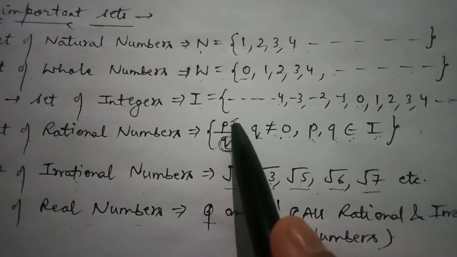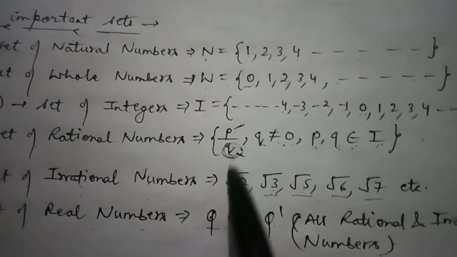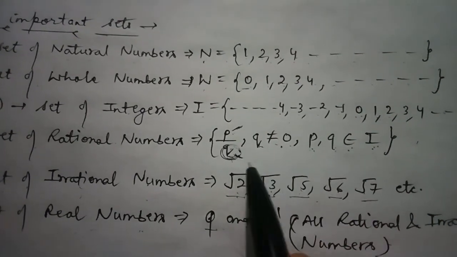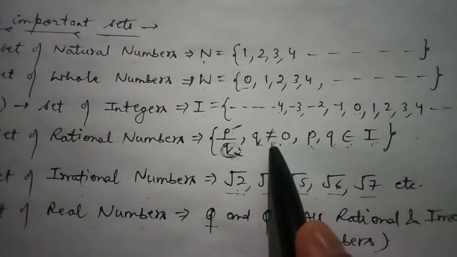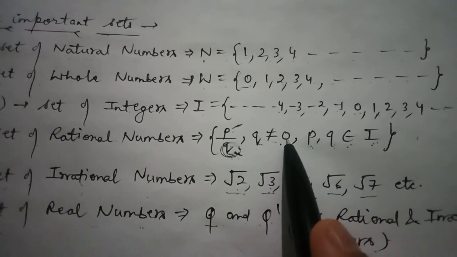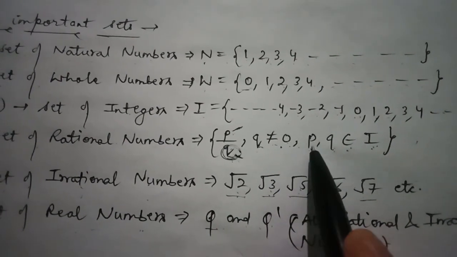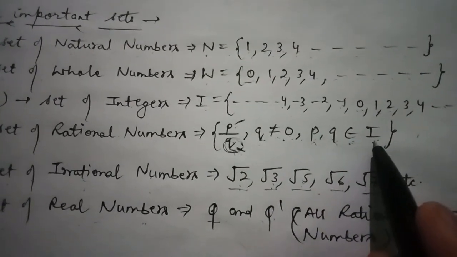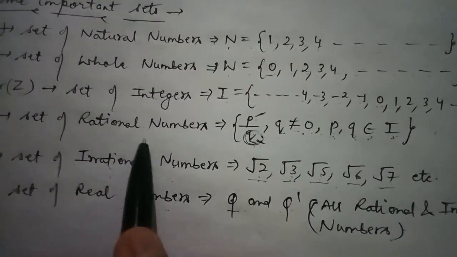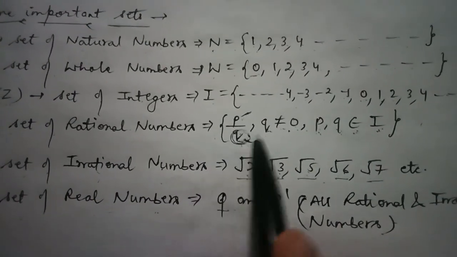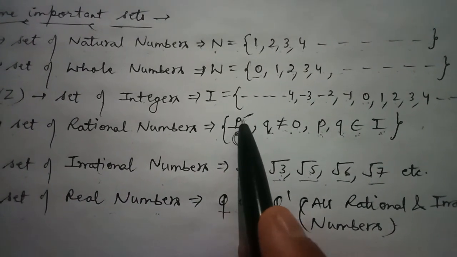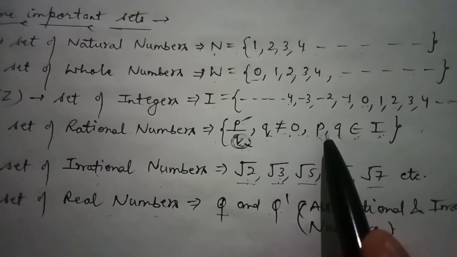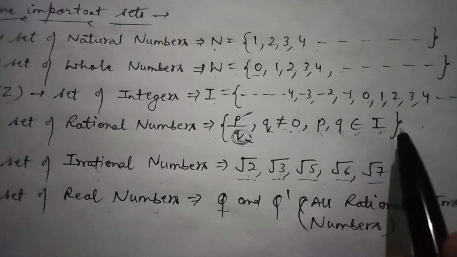In this, p is called the numerator and q is the denominator, and here q should not be equal to 0, and p and q belong to integers. So rational numbers are those numbers that are represented in p upon q form, where q is not equal to 0 and p and q belong to integers.